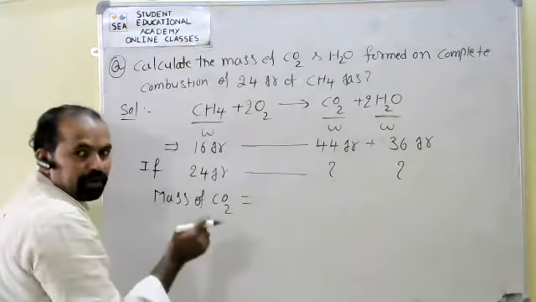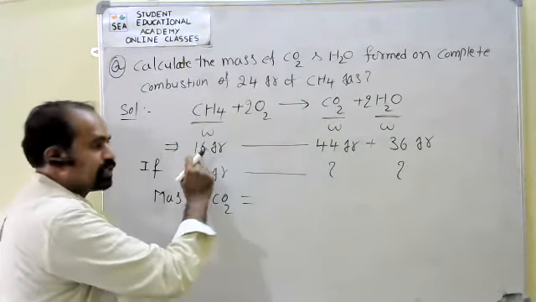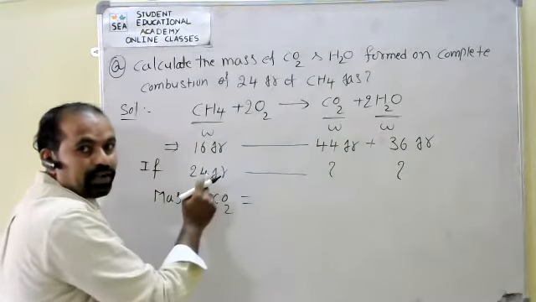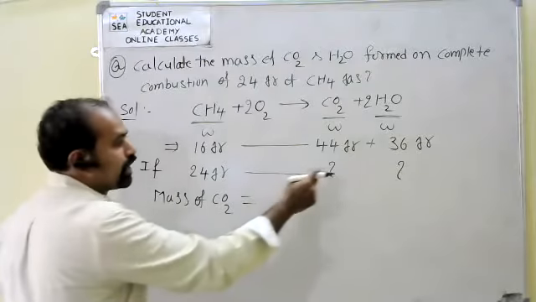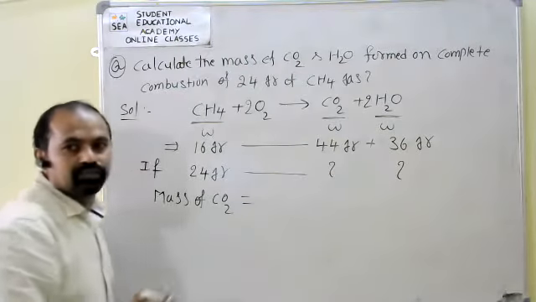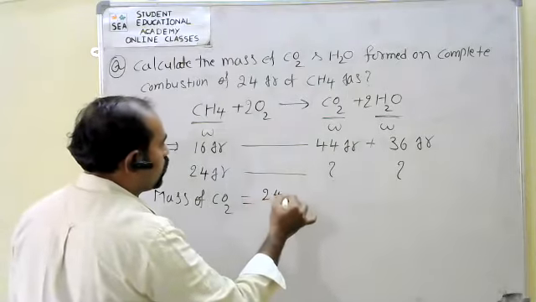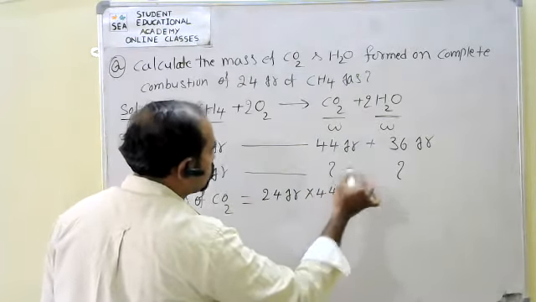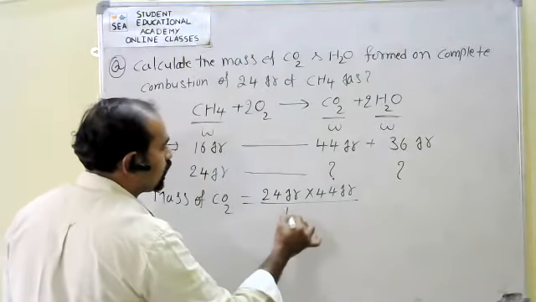With respect to carbon dioxide, 16 grams of methane complete combustion gives 44 grams of carbon dioxide. Therefore, 24 grams of methane complete combustion, how much CO2 is formed? Cross multiplication: 24 grams into 44 grams upon 16 grams.